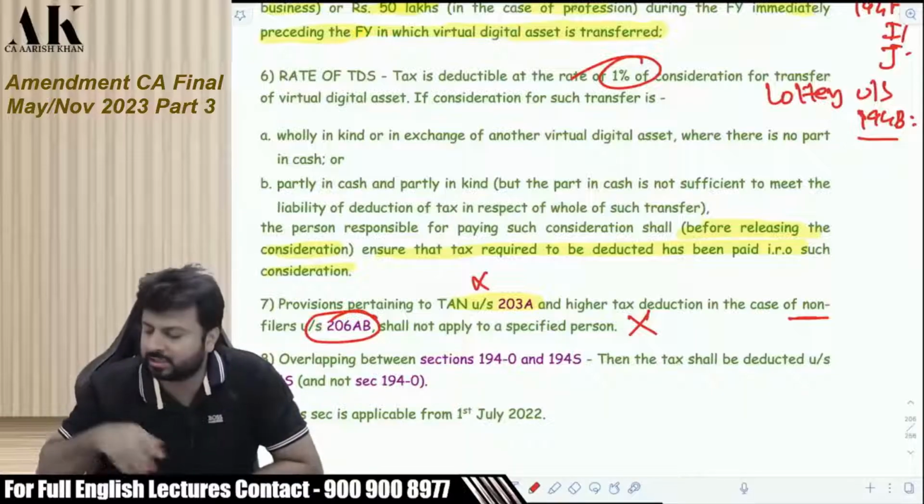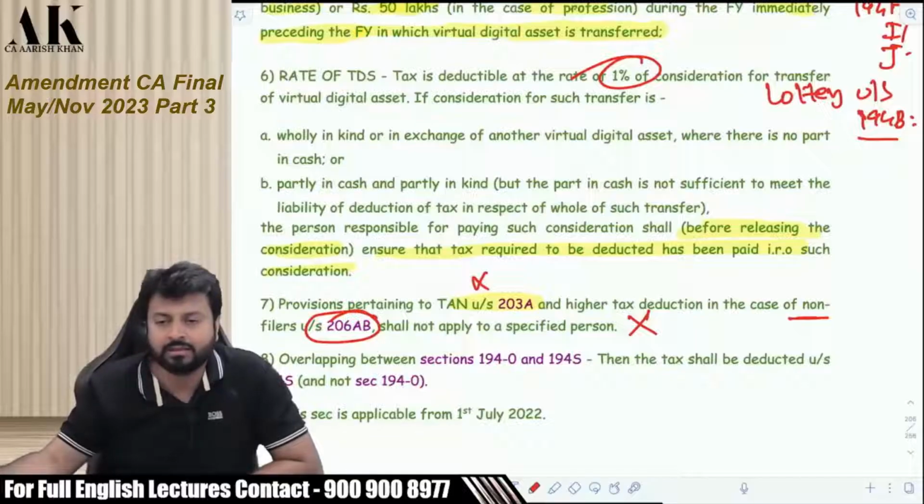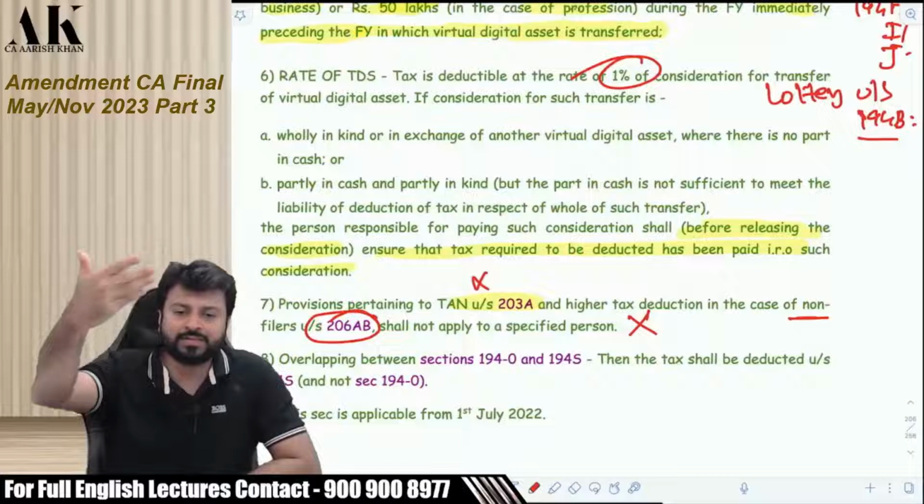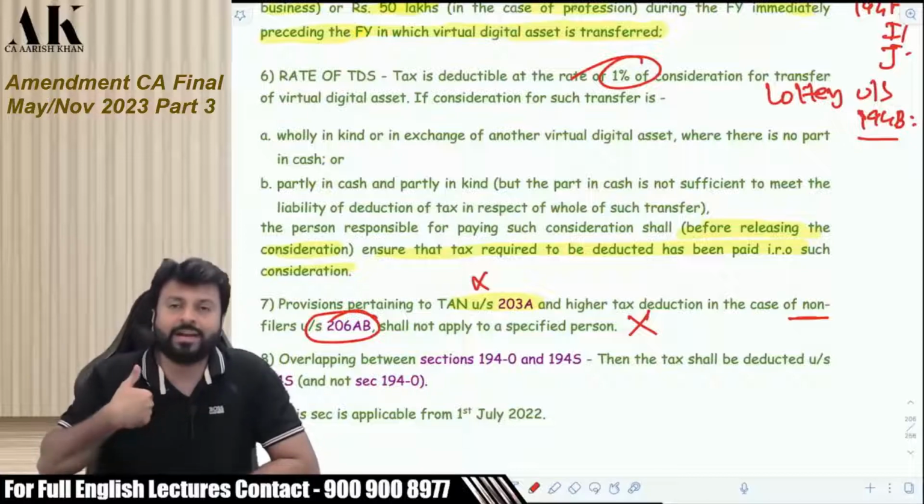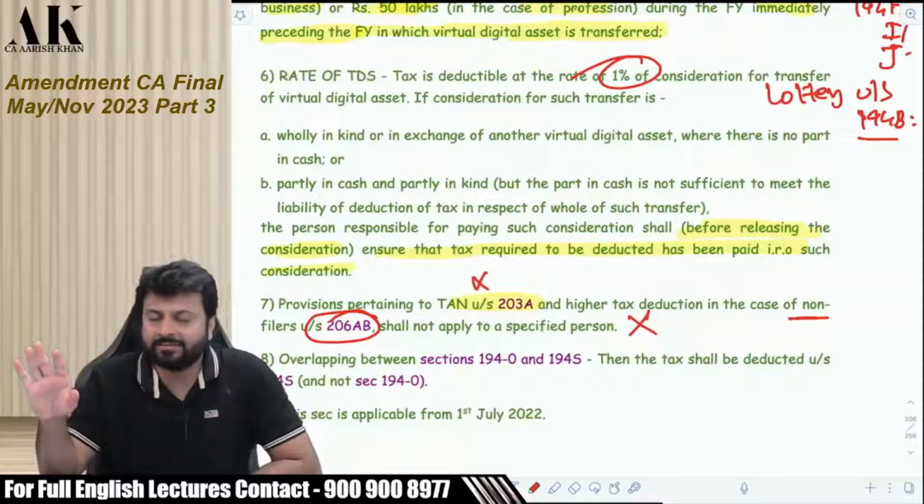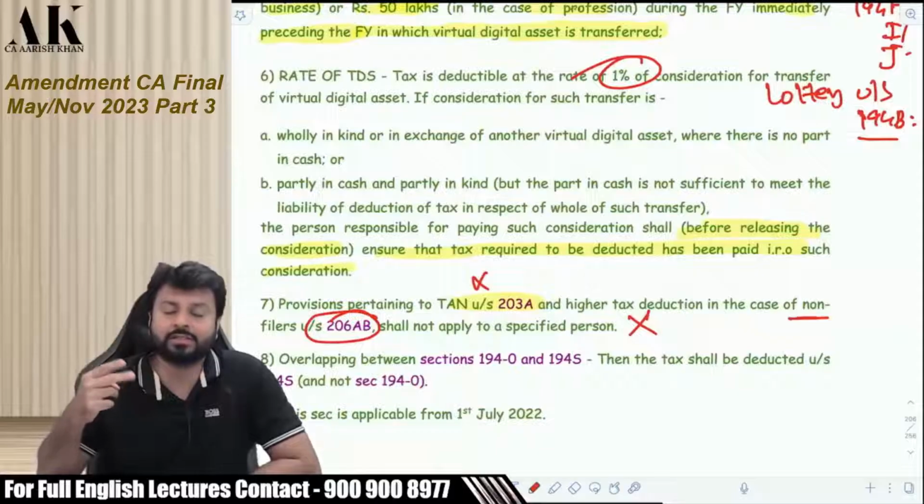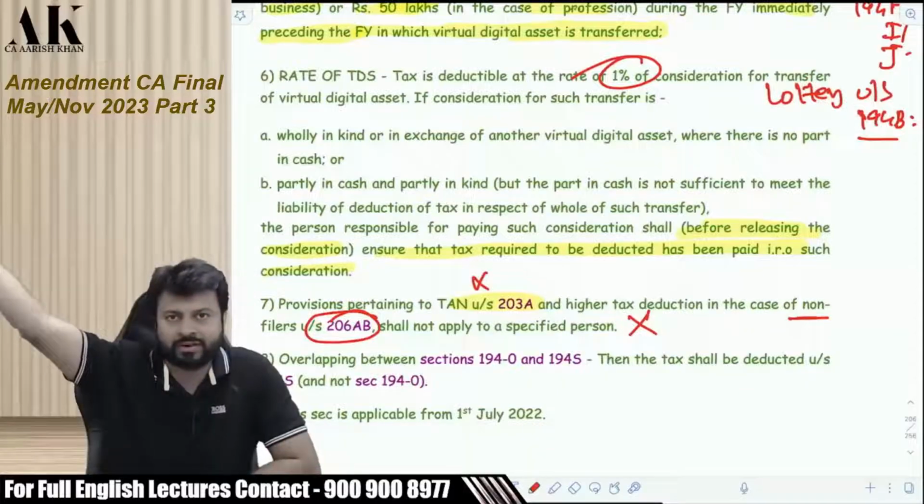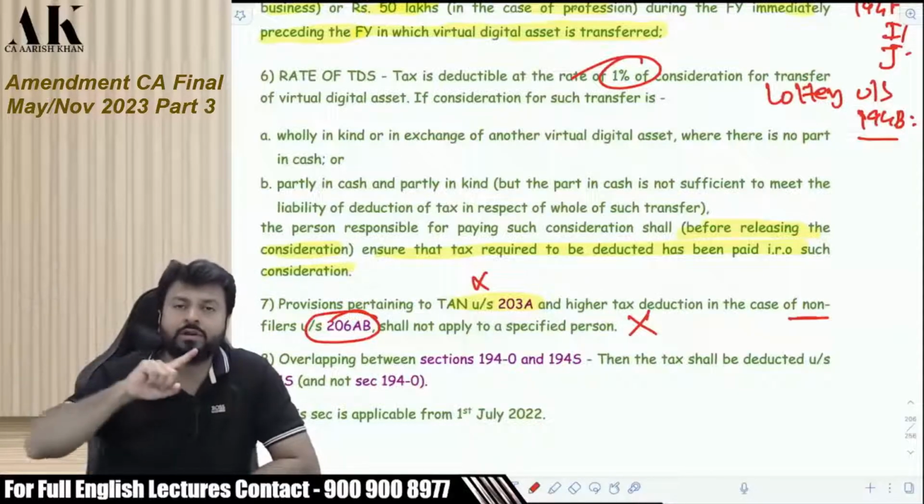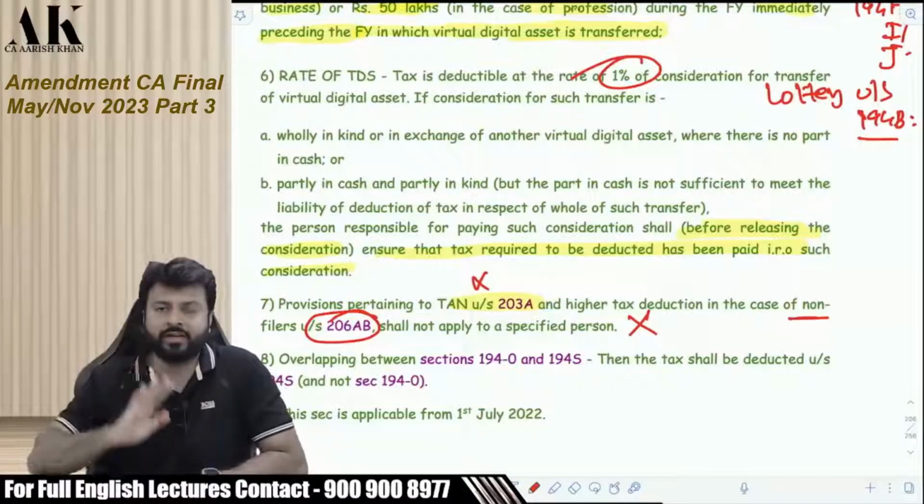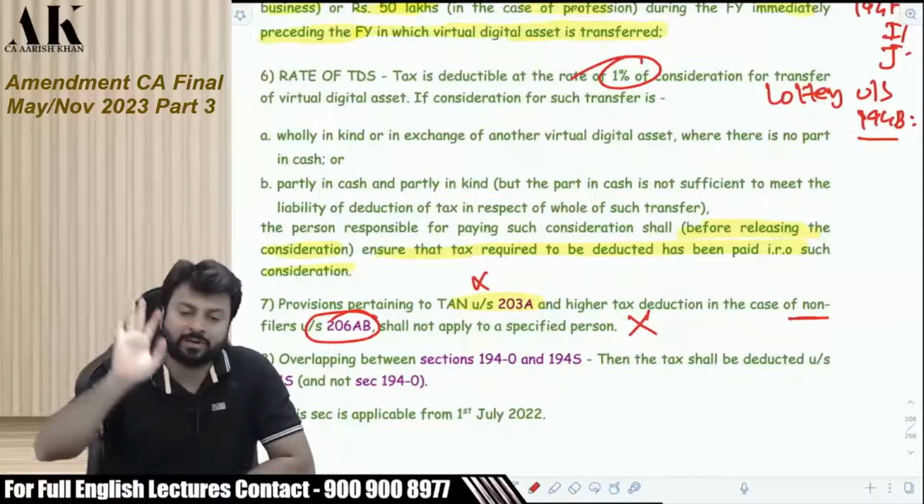So there are two relaxations which are given over here. The first relaxation is what? The other person, the deductor, is not liable to take TAN. Second relaxation: if the deductee has not filed the ITR of last year, still you will not double the rate of TDS. You will deduct the TDS at 1% only.